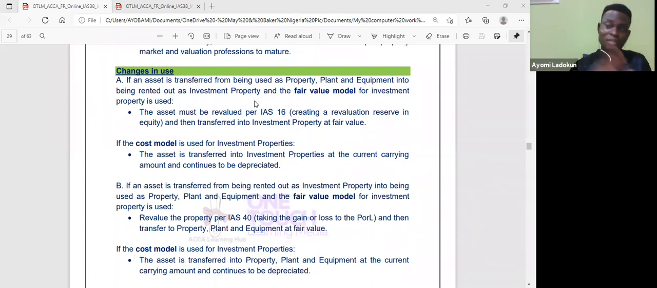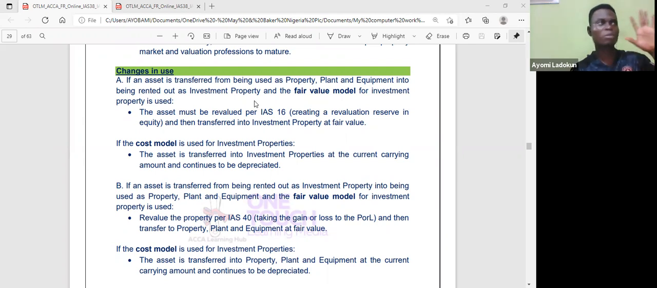And obviously, when I revalue upward, I take the upward valuation to my OCI, so I can have a valuation reserve within a component of equity. Okay, so I now transfer at fair value. If the cost model is used for investment property, I simply transfer the carrying amount. It's as simple as that, and I will continue to depreciate.